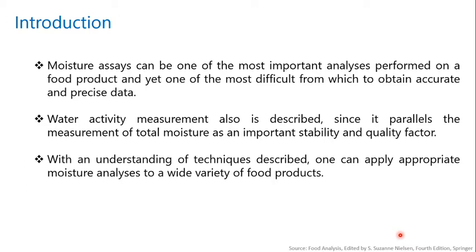and yet one of the most difficult from which to obtain accurate and precise data. So this chapter describes various methods for moisture analysis, their principles, procedures, applications, advantages and disadvantages. Water activity measurement is also described since it is parallel. The measurement of total moisture is an important stability and quality factor. With an understanding of the techniques described, one can apply appropriate moisture analysis to a wide variety of food products.